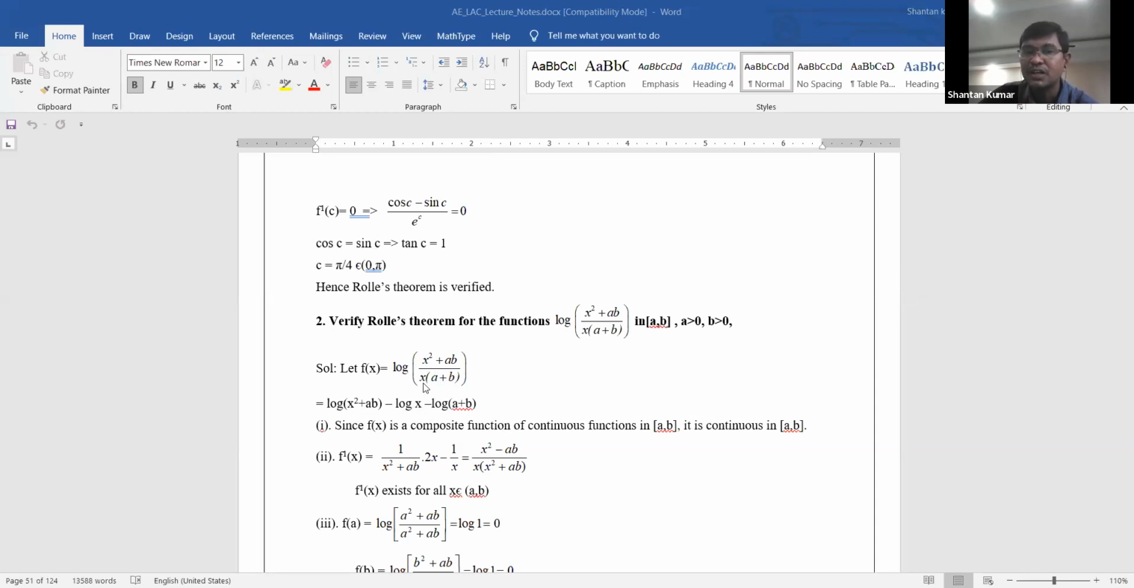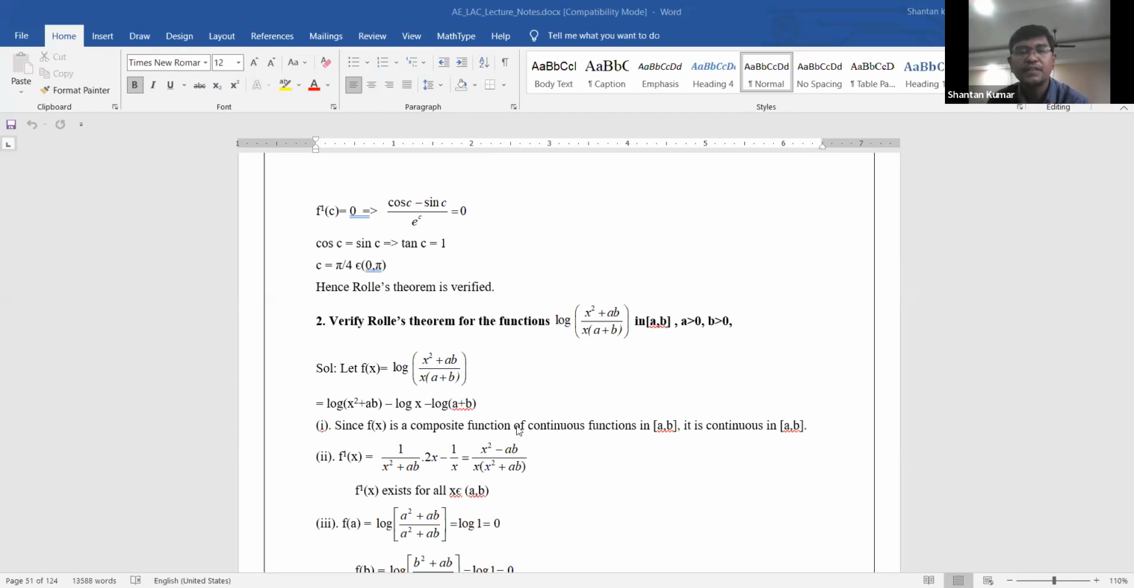Therefore again the denominator is the product a. Once again you need to consider log of x plus log of a plus b. Since the numerator and denominator form a division, it becomes minus log x minus log of a plus b. Therefore, the function is log of x square plus ab minus log x minus log of a plus b. You assume that this is the given function. Now the conclusion part: you need to observe whether the function is continuous or not.